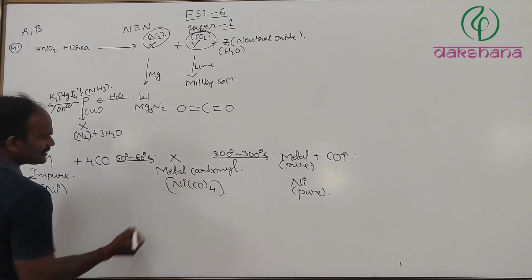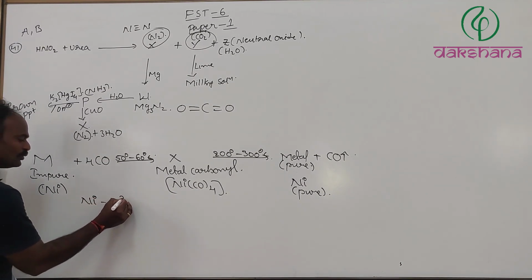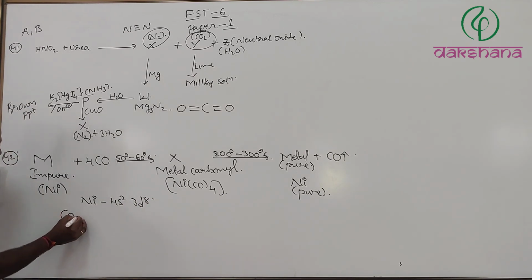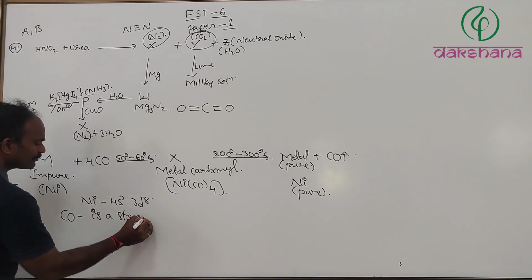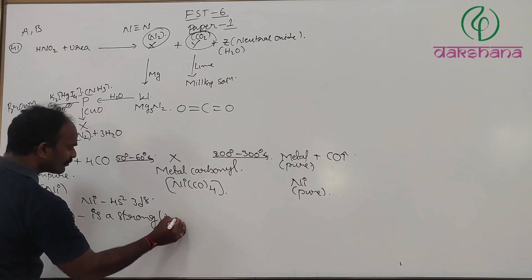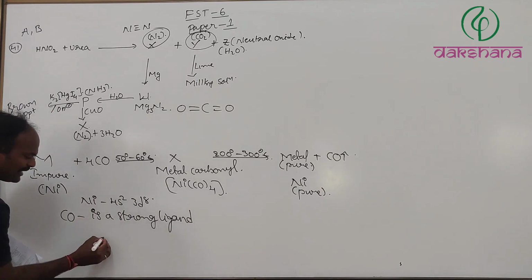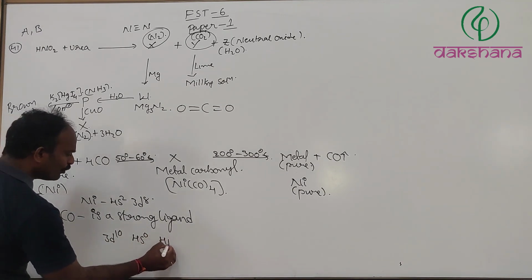In X, this is nickel tetracarbonyl. We'll see. Nickel is 4s2 3d8. Since carbon monoxide is a strong ligand, pairing up takes place. Hence it is going to be 3d10, 4s0, 4p0.